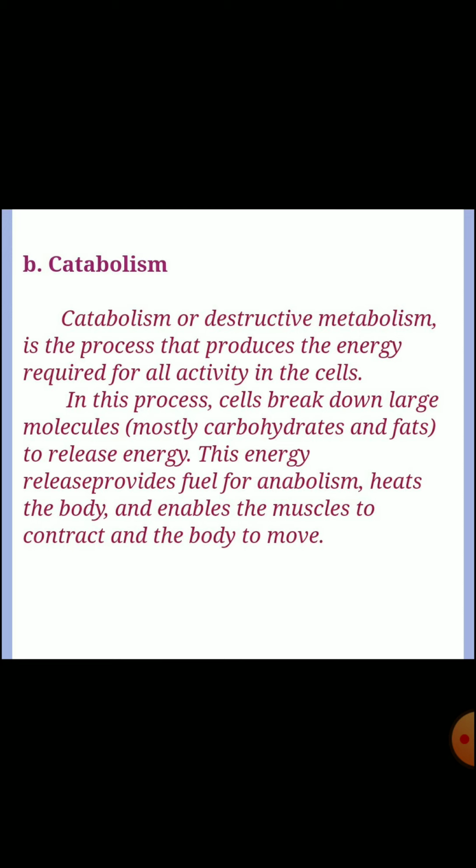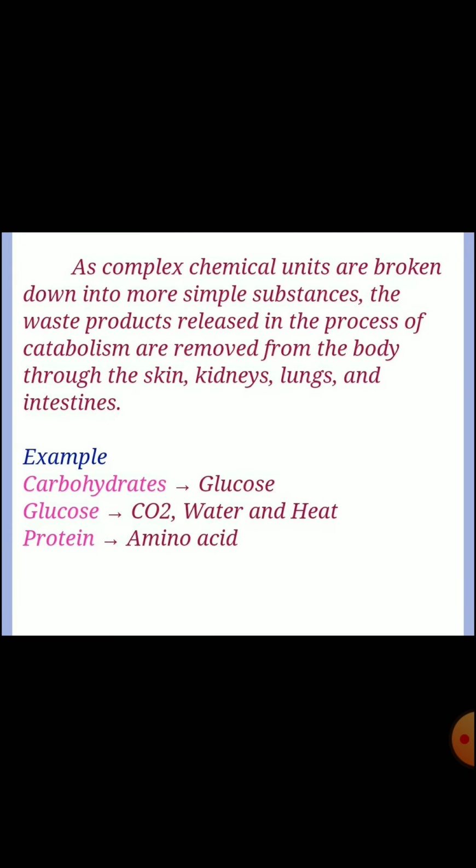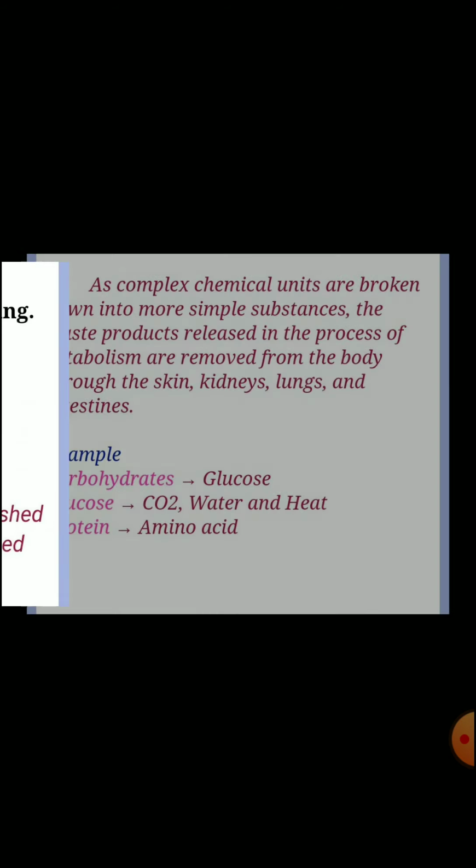This energy release provides fuel for anabolism, heats the body and enables the muscles to contract and the body to move. As complex chemical units are broken down into more simple substances, the waste products released in the process of catabolism are removed from the body through the skin, kidneys, lungs, and intestines. Example: carbohydrates to glucose, CO2, water, and heat; protein to amino acid.